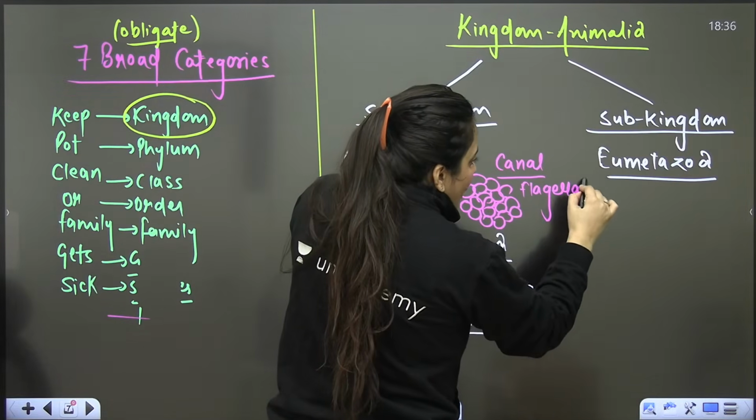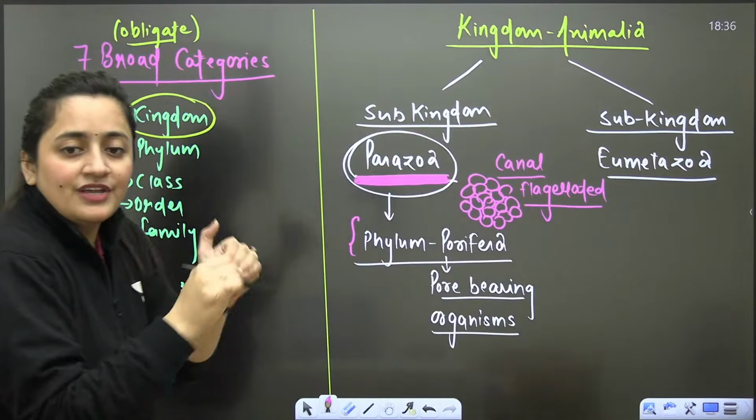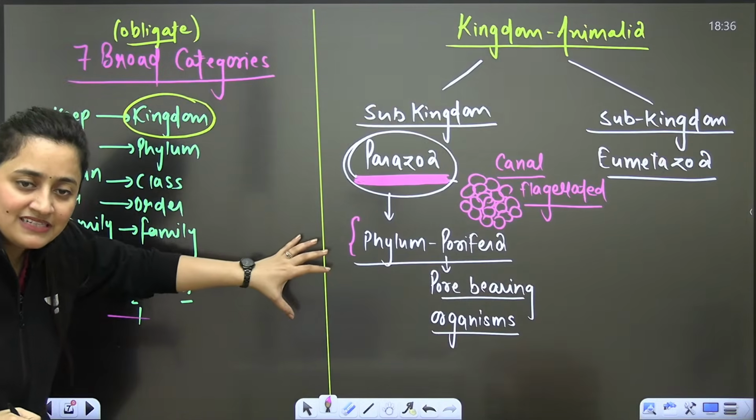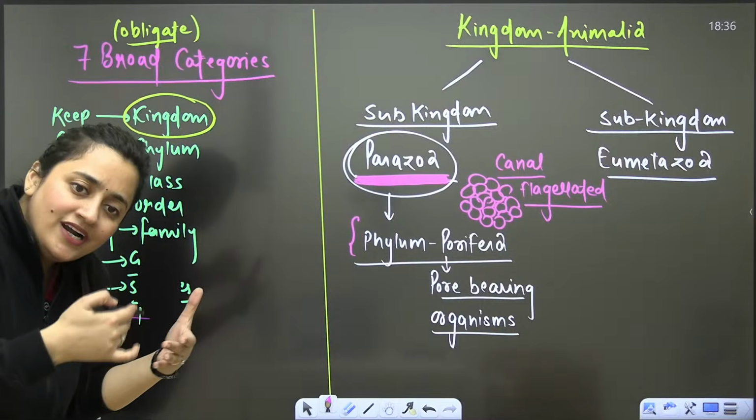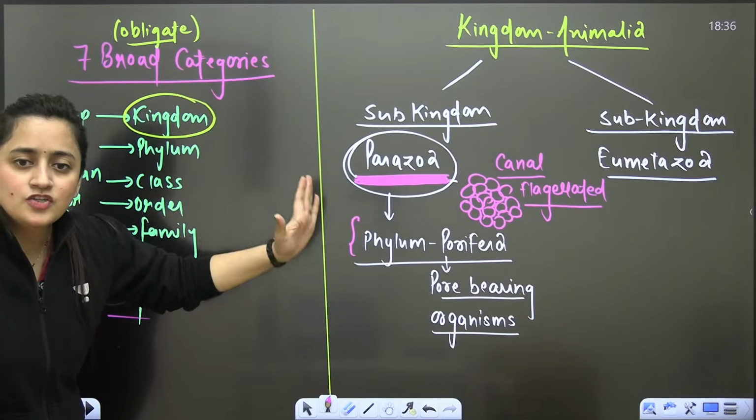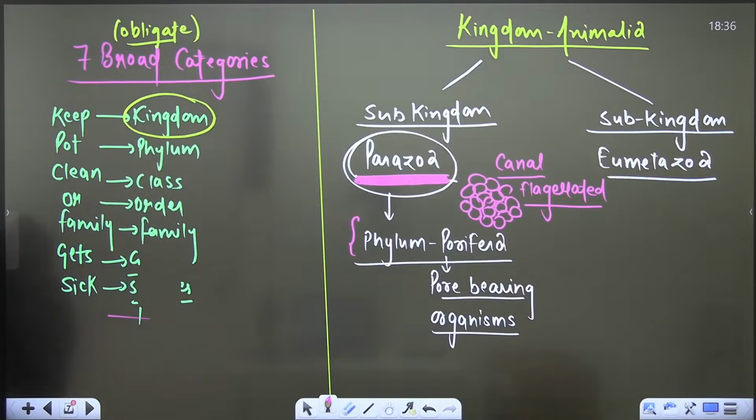Under Parazoa we include organisms which are definitely multicellular, having some canals and some flagellated cells. Cellular differentiation is there, but tissue level differentiation is still not there. Are you getting my point? The cells here will function more or less independently, cooperating with each other a little. Tissue differentiation is absent, but cell differentiation is definitely there. Is that clear?